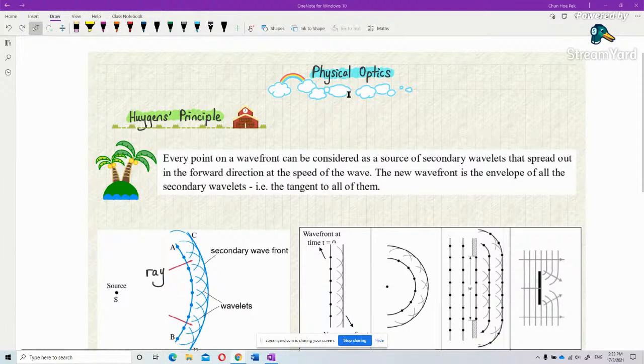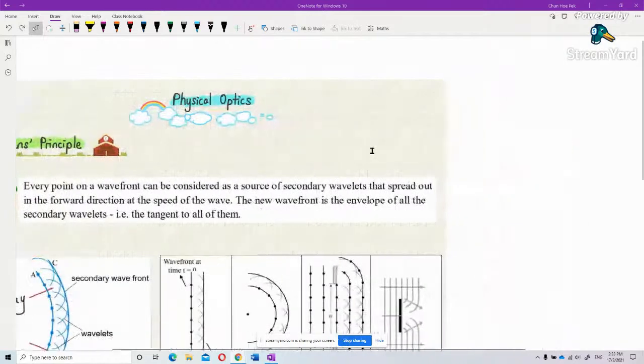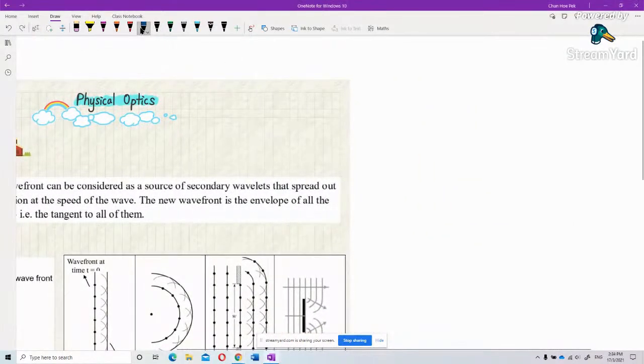First of all, physical optics. What is actually physical optics? In the previous lesson you already learned about geometrical optics. Let us recall what we learned in geometrical optics.